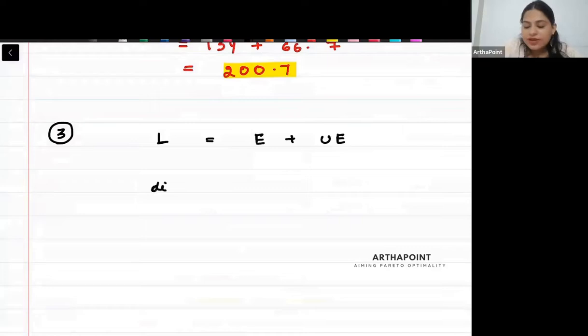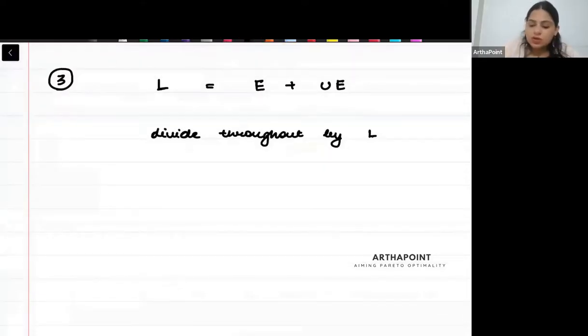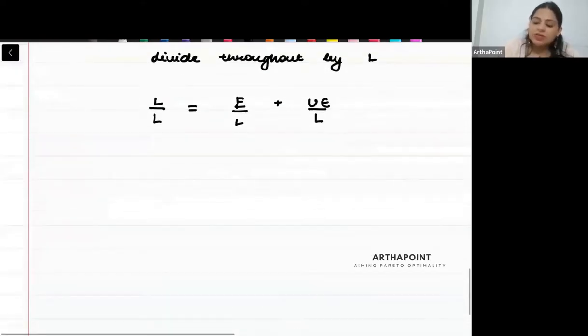Suppose I divide throughout by L. I'm dividing throughout by labor force. So क्या हो जाएगा? L by L is equal to E by L plus UE by L. Beta L by L तो simply 1 हो गया.